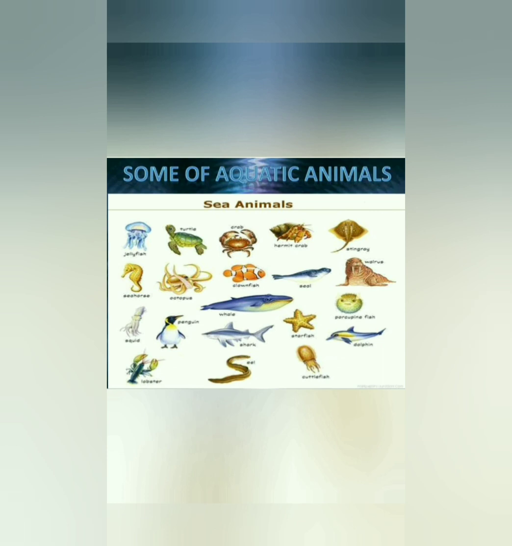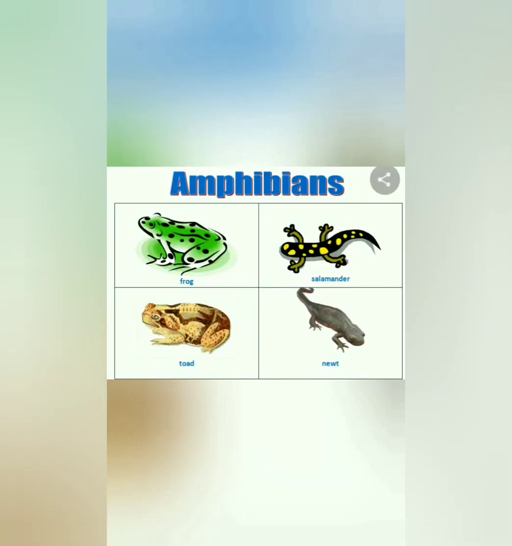For example, all types of fish, starfish, seahorse, octopus, etc. These animals live inside the water. And animals which live on both land and in the water are called amphibians. These animals live in water and they can live on the land also.